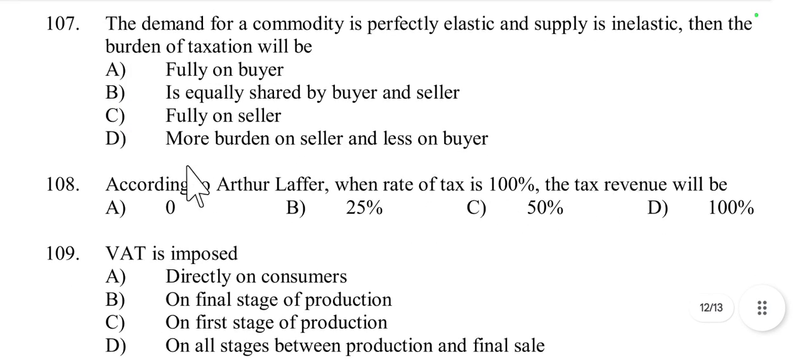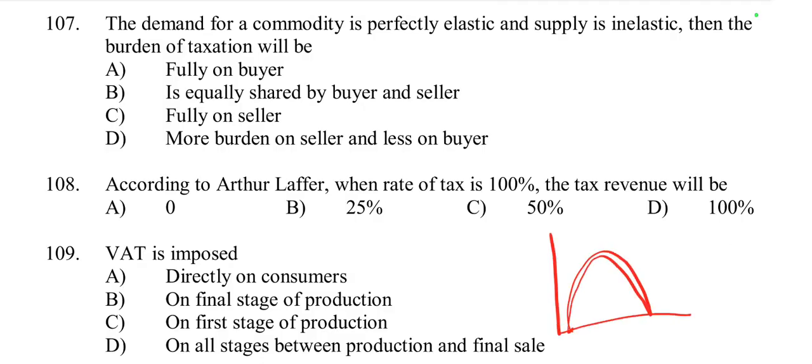Then question number 108. According to Arthur Laffer, when the rate of tax is 100%, the tax revenue will be, according to the Laffer curve. This is the Laffer inverted U, with tax rate and tax revenue.